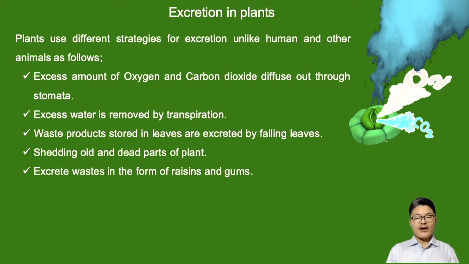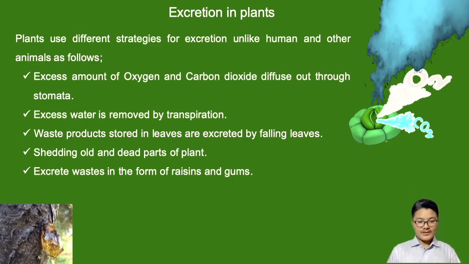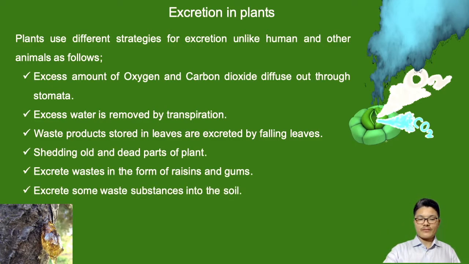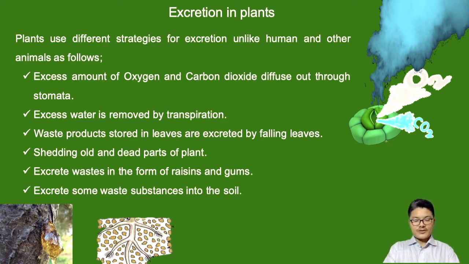Usually waste is also secreted in plants in the form of resins and gums. As you can see here, this is a picture showing resin. So in the form of liquid, in the form of some secretion, waste is also removed by plants. Plants also remove some of the waste into the soil through the root system. So these are the different ways plants remove waste substances from their body.